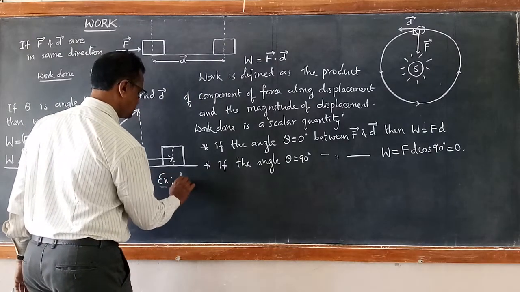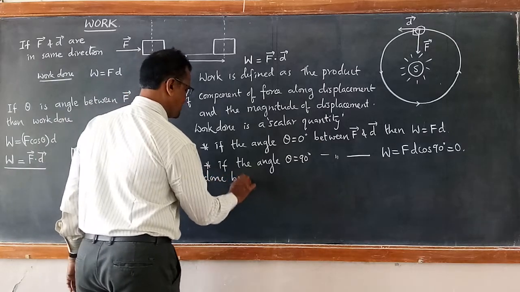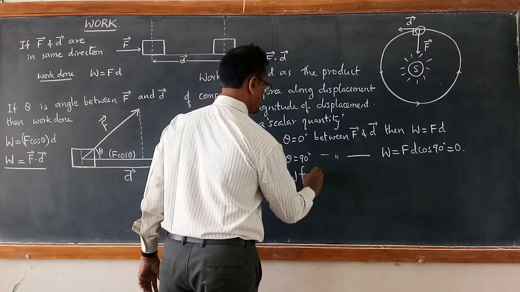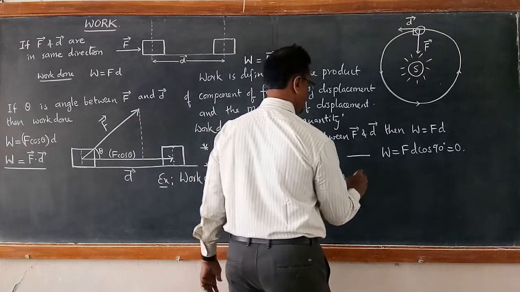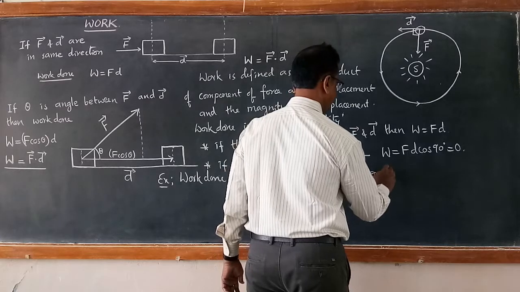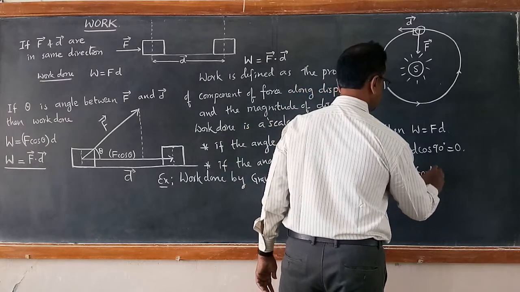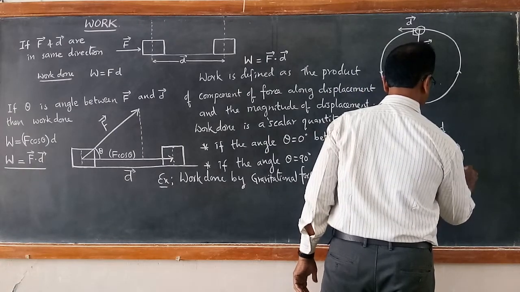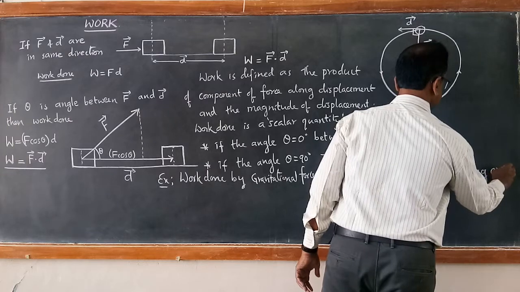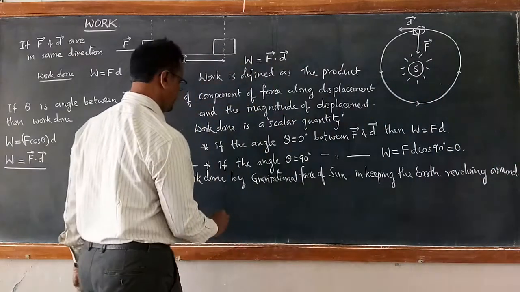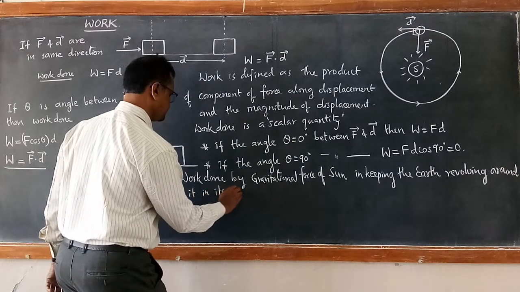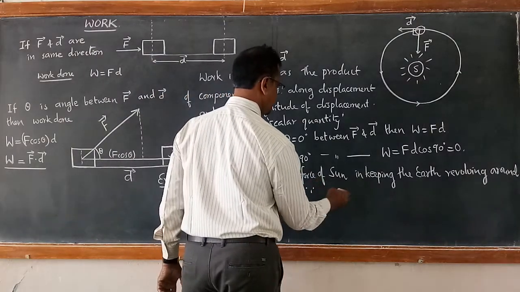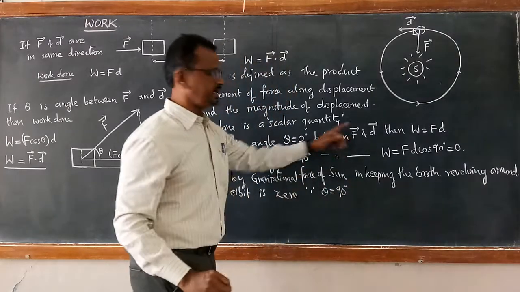So you can write, for example: work done by the gravitational force of the sun in keeping the earth revolving around it in its orbit is 0, because the angle theta is 90 degrees between displacement and force.